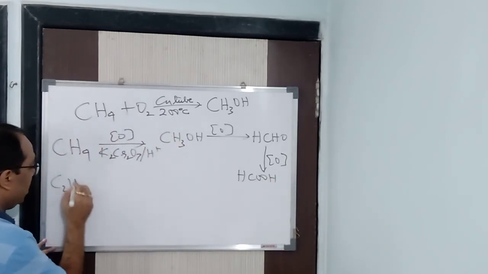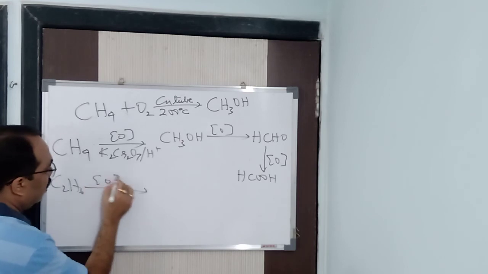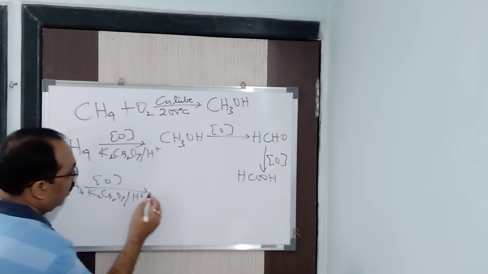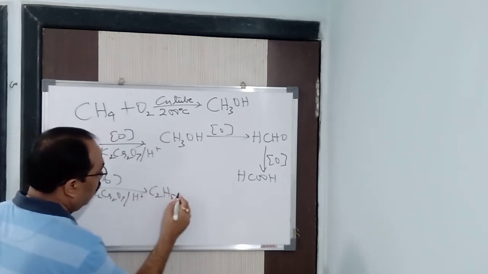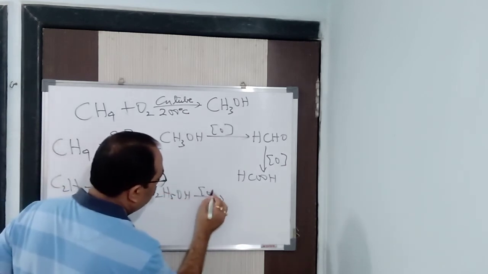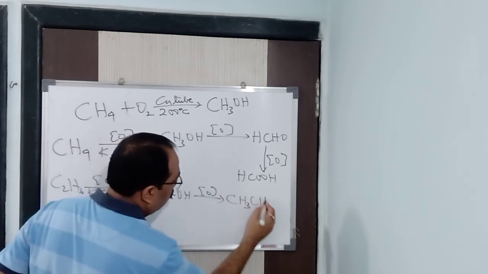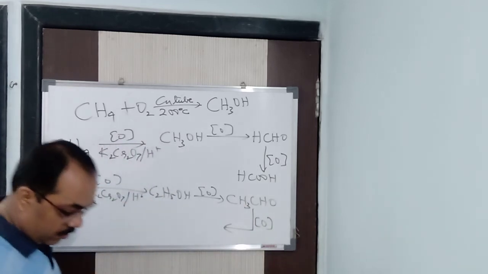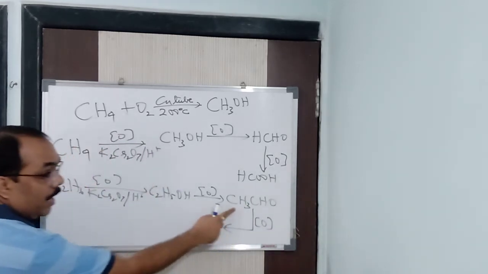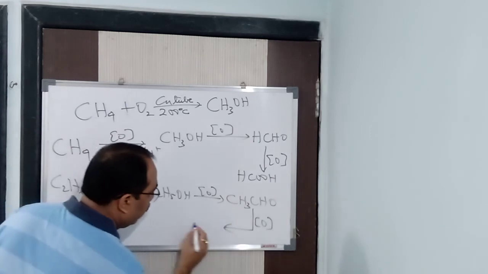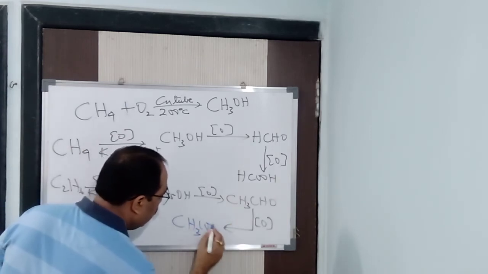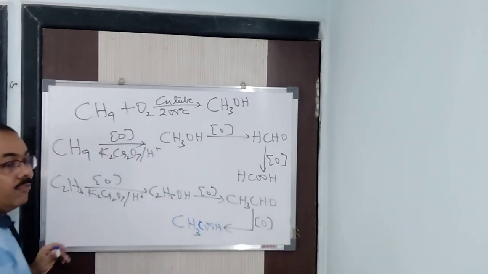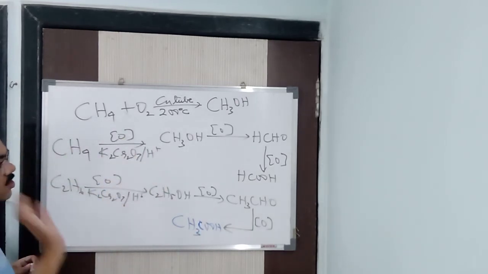Same thing if you start with ethane. Got it? Ethane, same condition, K2Cr2O7 / H plus. What am I going to get? I will be getting ethanol, C2H5OH, which on further oxidation will give you CH3CHO, ethanal, or acetaldehyde, the common name. And this on further oxidation will give you CH3COOH. That is your acetic acid or vinegar. So this is the chain reaction you will be getting.